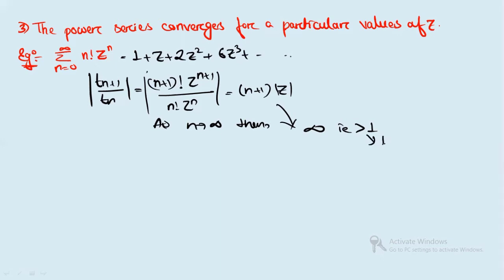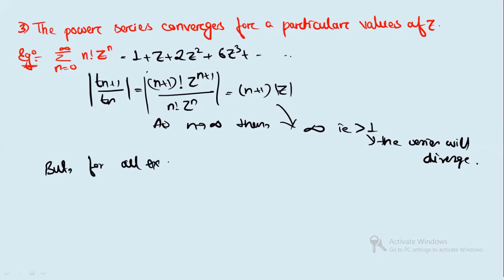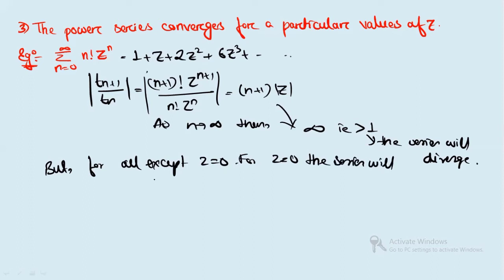So for this, the series will diverge. All right. But for which value it will not diverge? But for all except z equals to 0. All right. For z equals to 0, the series will converge. Clear? So this is when the power series converges for a particular value of z.